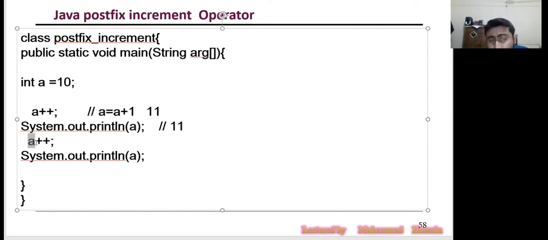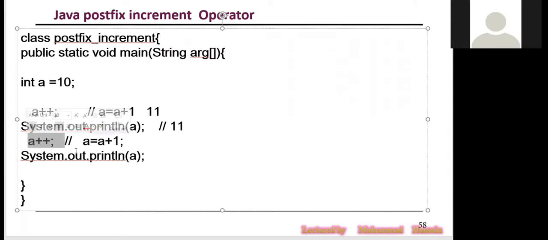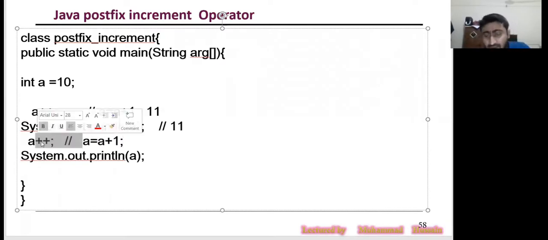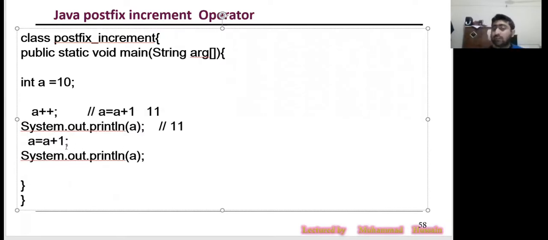And now it's also written A plus plus. What does A plus plus mean? It means add 1 to A and assign to A. So this statement is not wrong. If this statement is written again, it has the same meaning. If you write it here again, there's no error.